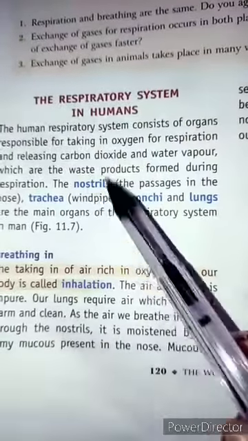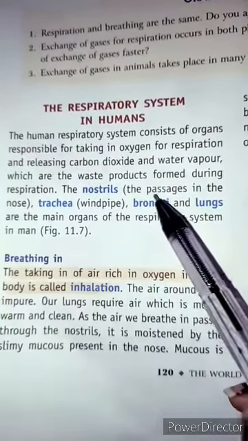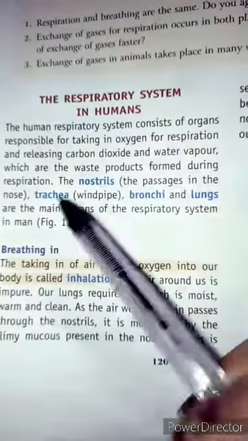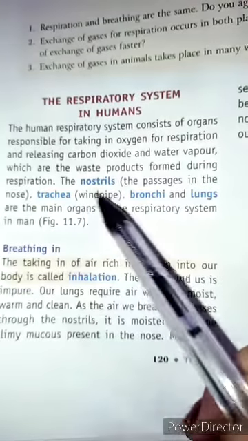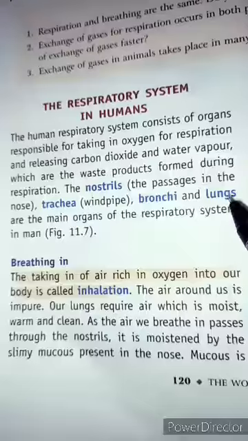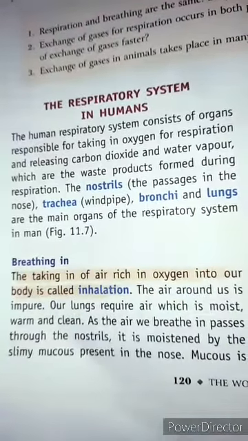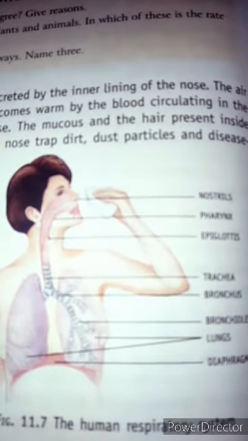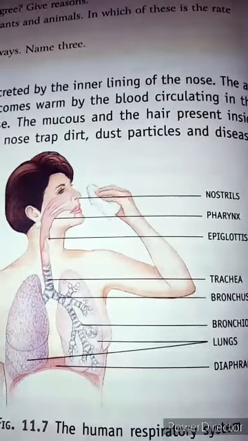The first one is nostrils, that means your nose. The passages in the nose, that means the openings of your nose, are your nostrils. Next we have the trachea, which is the windpipe. Then bronchi and lungs. Basically these are the main organs of the respiratory system. Now learn the mechanism of the respiratory system in human beings.